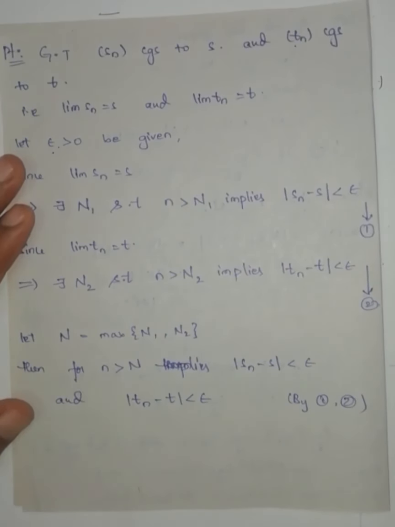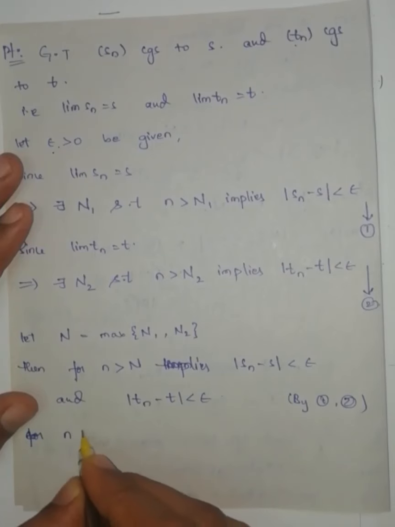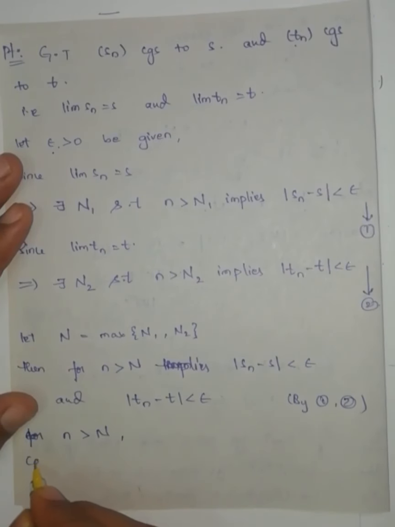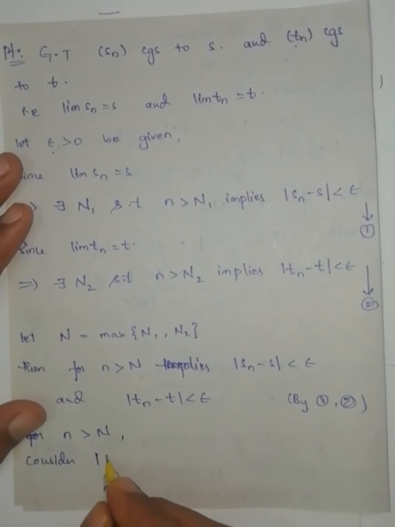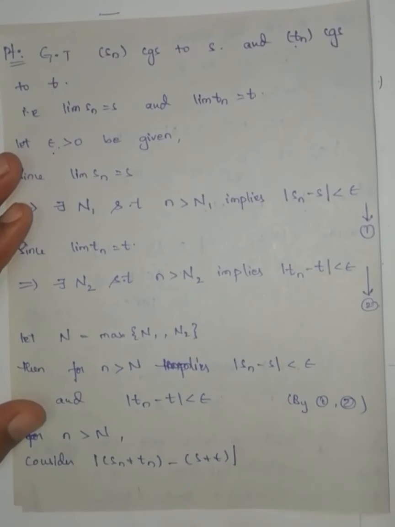Now for n greater than capital N, consider modulus of Sn plus Tn minus S plus T, because I have to show that this sequence converges to this one.